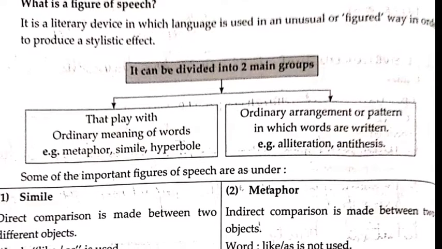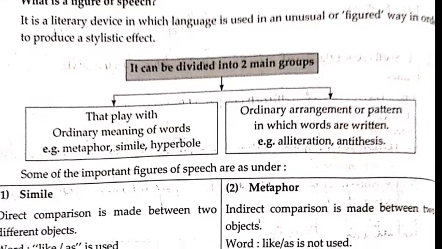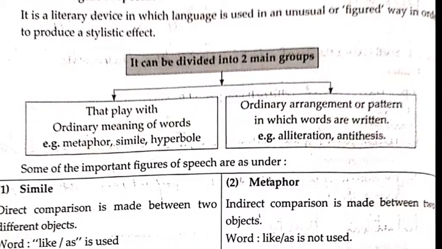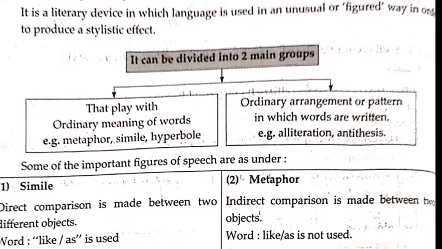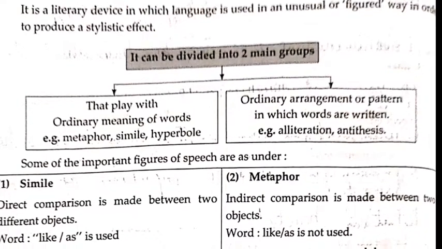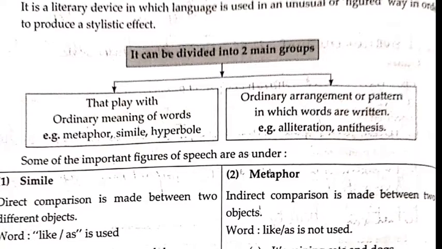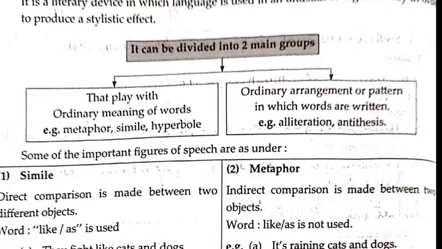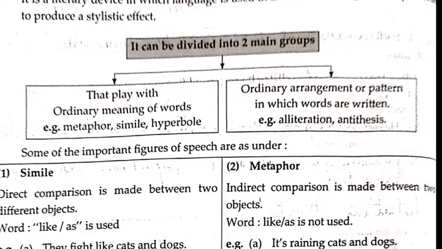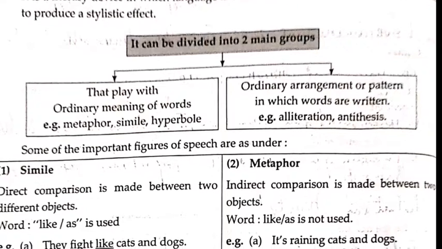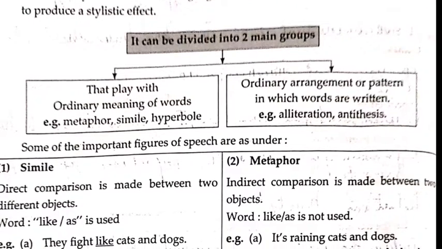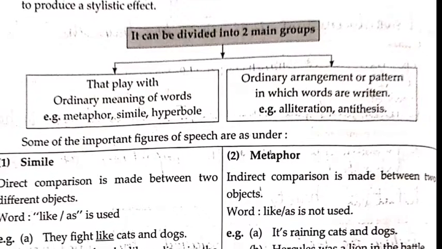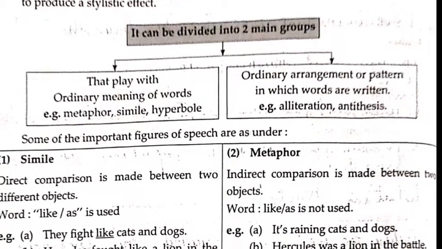Now some of the important figures of speech are as under. Let us understand them one by one. First one is simile. Simile means a direct comparison is made between two different objects. The words like, as are used. Example, they fight like cats and dogs. Second, Hercules fought like a lion in the battle. Third, she is as precious as gold.